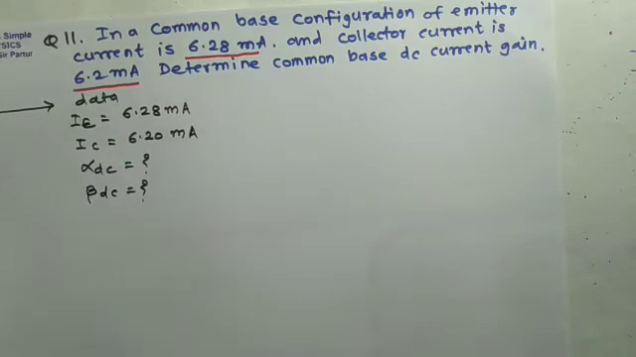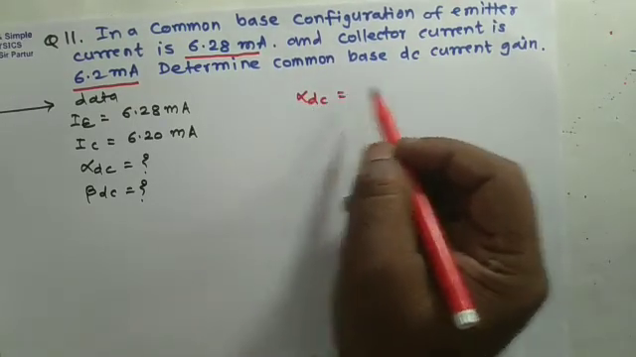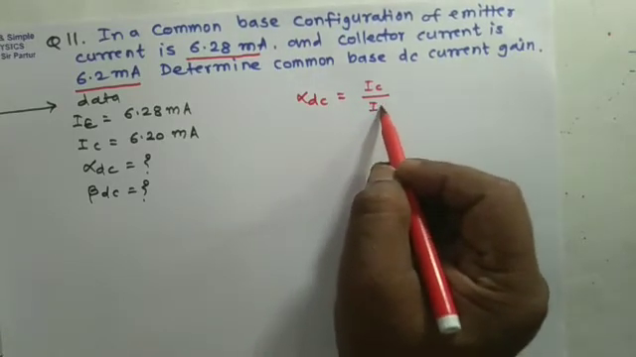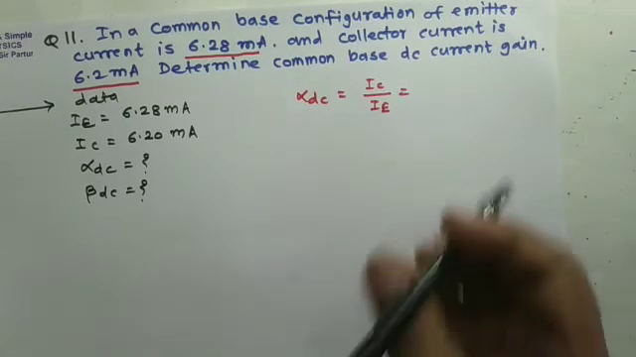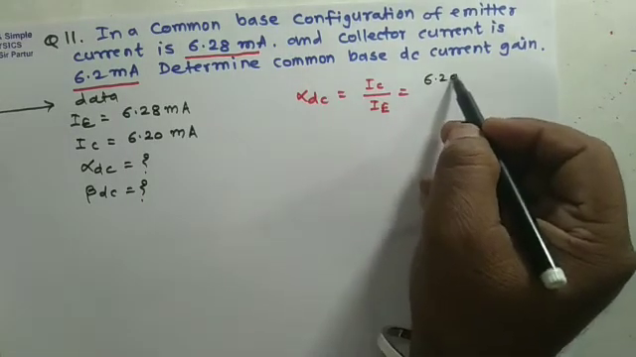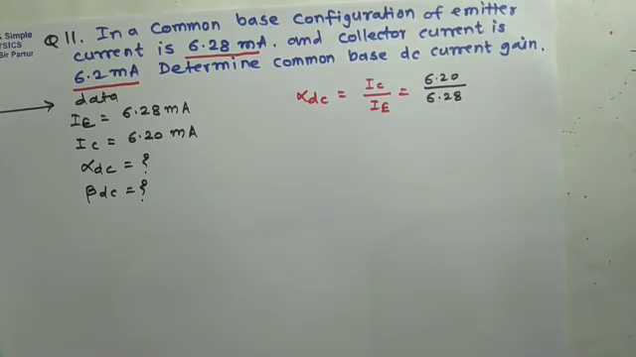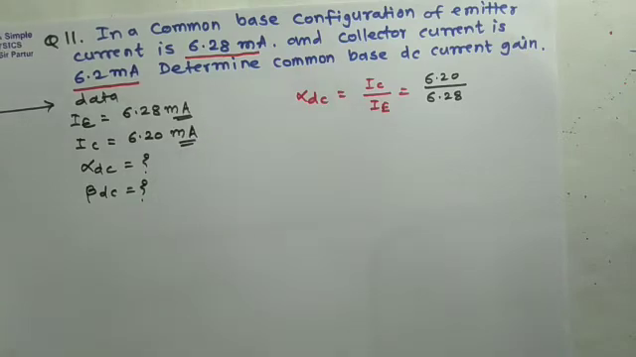The two terms can be calculated. So first we can write the formula for alpha DC, that is the ratio of collector current to emitter current. So we can write as 6.20 divided by 6.28. Both are in milliampere, so we do not need to convert into ampere.